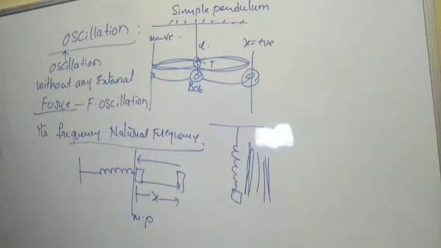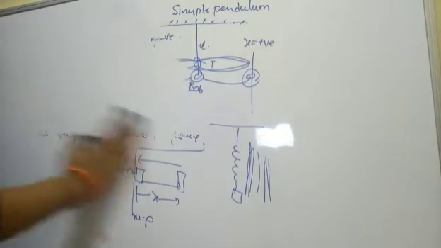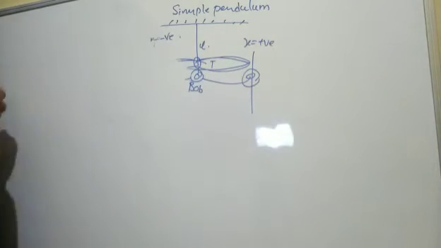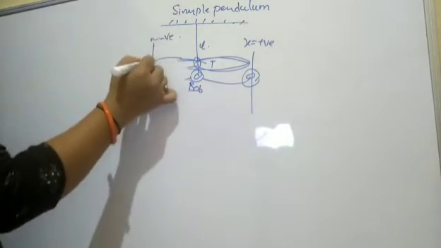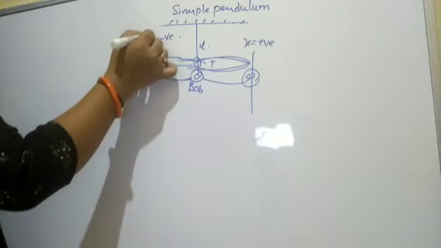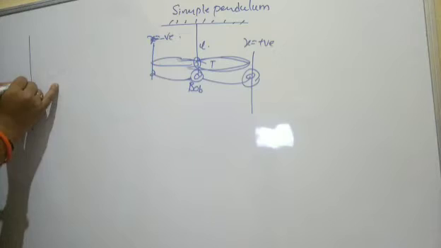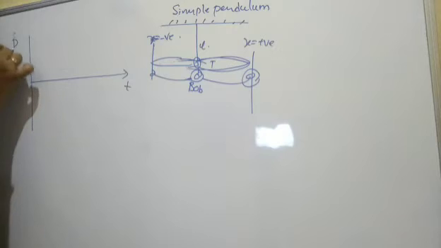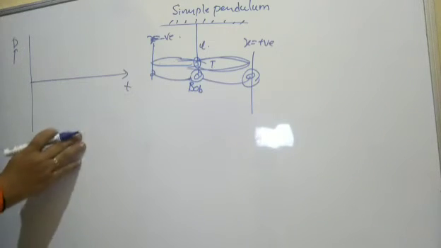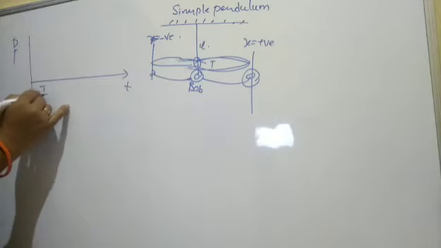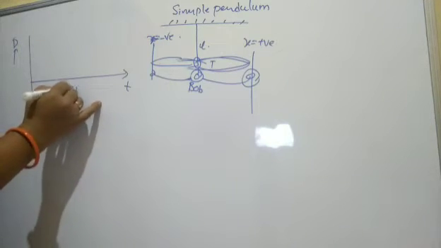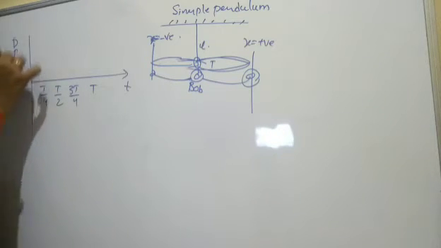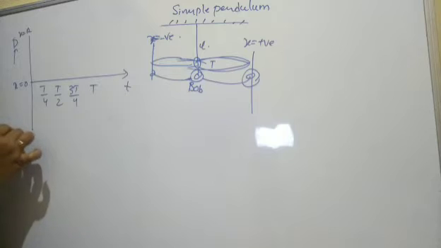Before going to forced oscillations, we'll go ahead with the displacement and time period graph, how it is executed. I'll keep one diagram so that you can understand this. If you draw the displacement versus time graph, let us take the time period T by 4, T by 2, 3T by 4, and this is T. So x is equal to 0, x is equal to a, x is equal to minus a.